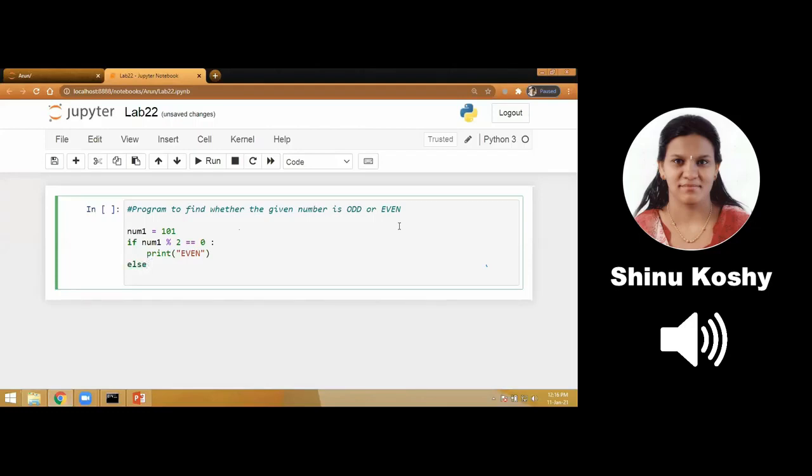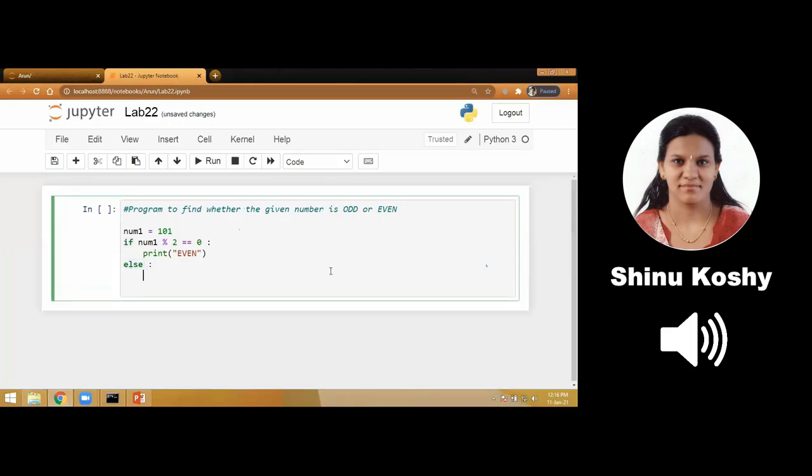Now the else statement should come below the if statement. Can you notice the if statement and the else statement are aligned? Else is a keyword. It should be written in small letters. Else is followed by a colon. Colon means 2 dots. Now I print the second conditional answer. That is, if it is false, what should happen? I print that the number is odd. So my second condition will be executed only if the answer for the conditional operator is false.